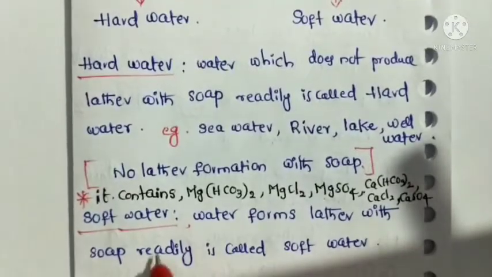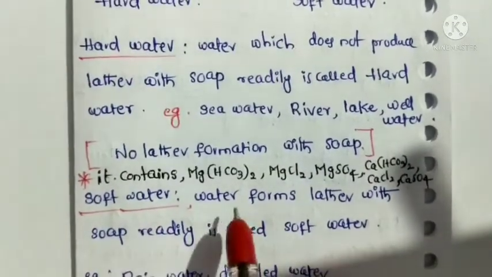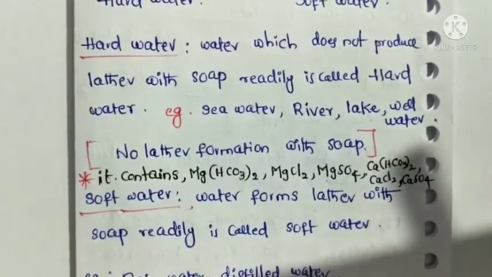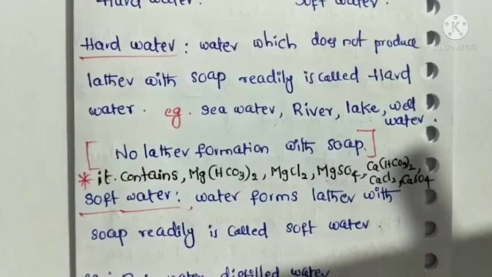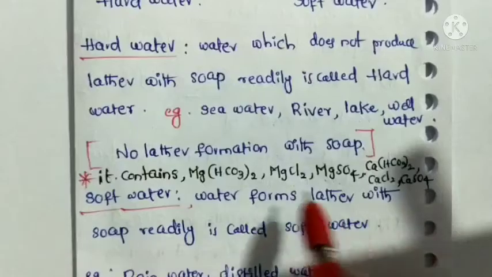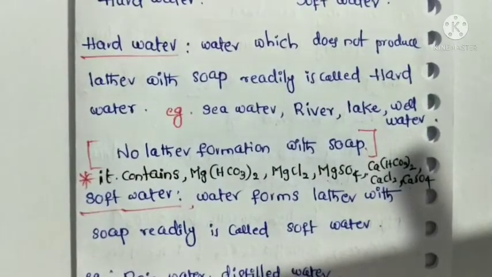Next one is soft water. Water that forms lather with soap readily is called soft water. That means soft water does not contain any magnesium and calcium salts.